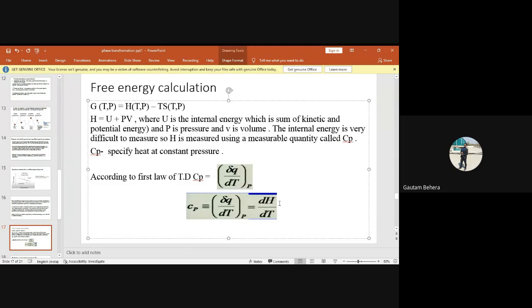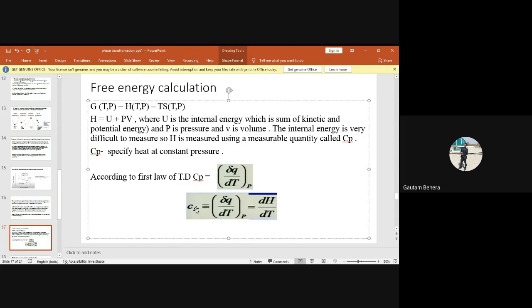So if you are working in a thermodynamic system and your pressure is constant, then you have to say the heat is your enthalpy, not just the heat. But if the pressure is not constant, you have to say it is heat, not enthalpy. I think it is clear now. Cp is equal to dH by dT.